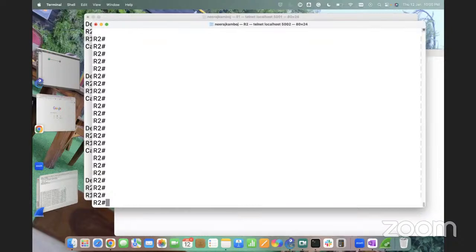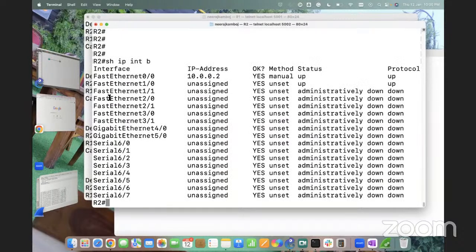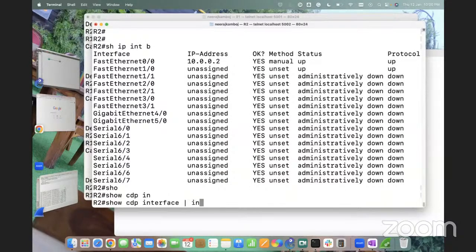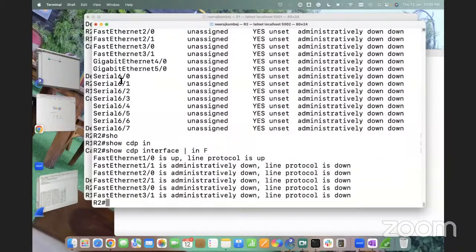Or you can do one thing, a better way. You can run show IP interface brief, and I know these are the interfaces. Then run show CDP interfaces pipe include F. You see, these fast Ethernet interfaces are enabled with CDP. The rest are not showing any information. It means 0/0 is pending, because 0/0 is not here, so it is not enabled with CDP. This is how you can put the logic.